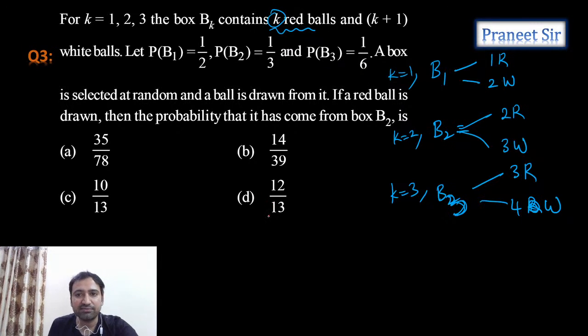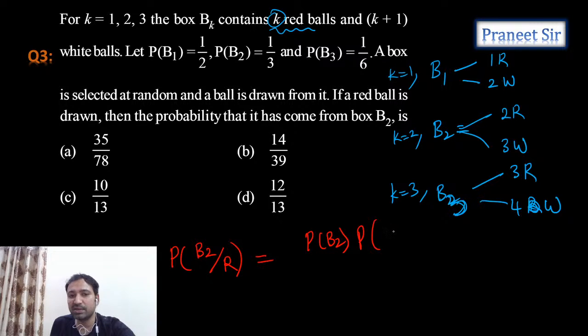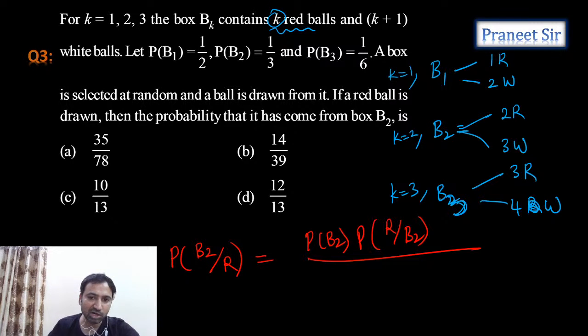So now, what he is asking is, if a red ball is drawn, what is the probability that it has come from box B2? So we need to use Bayes' theorem, guys. According to Bayes' theorem, the probability of a red ball being from box B2 is the probability of B2 into the probability of red from B2, divided by: the red ball can be because of box B1 or box B2 or box B3.